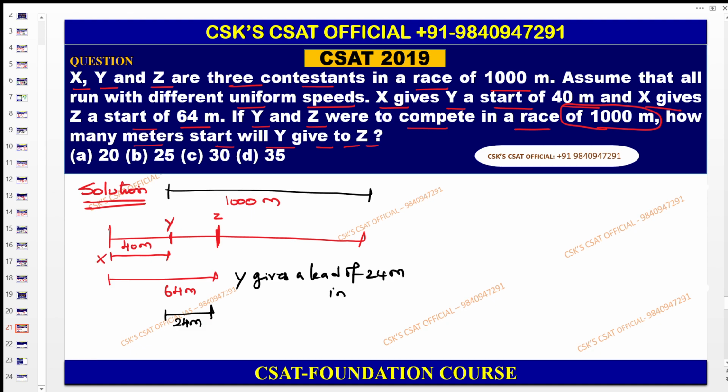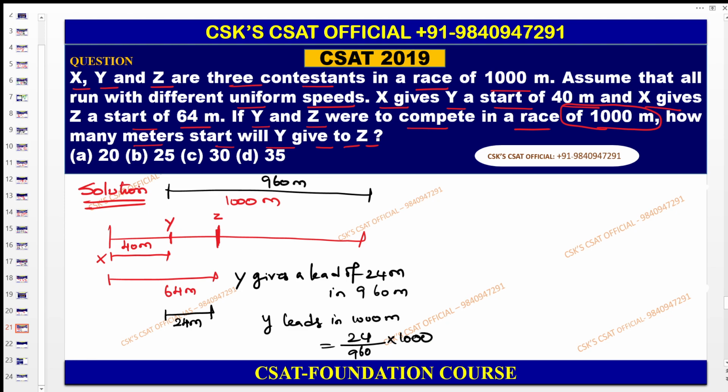1000 minus 40 becomes 960 meters. The question is related to the 1000 meters, so convert that. So in 1000 meters, the difference between y and z is 24 by